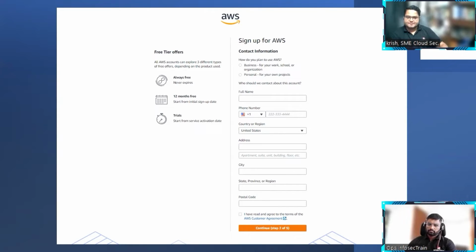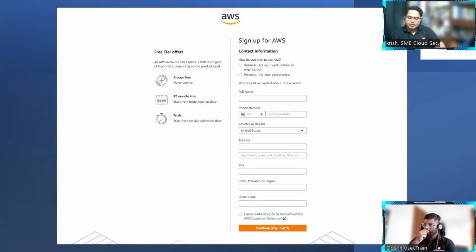It's completely fine. So you can select any of these and give your proper information, including your contact number, address, and the postal code also. And by doing this, you are creating an AWS account. This is a very important step which most people don't know, because even if we have further steps coming, any which way, after you click on this step, your account is getting created in real.